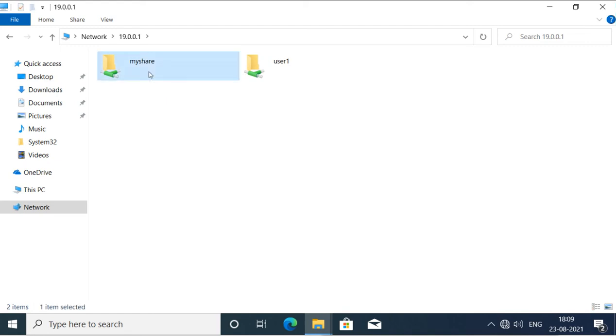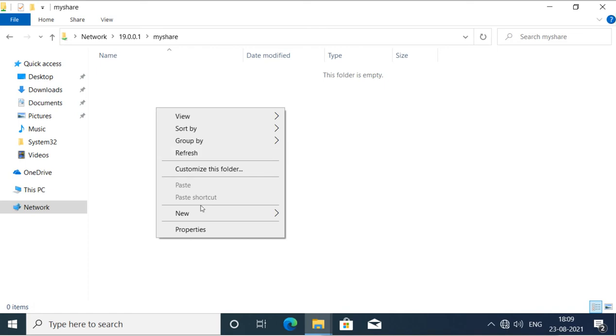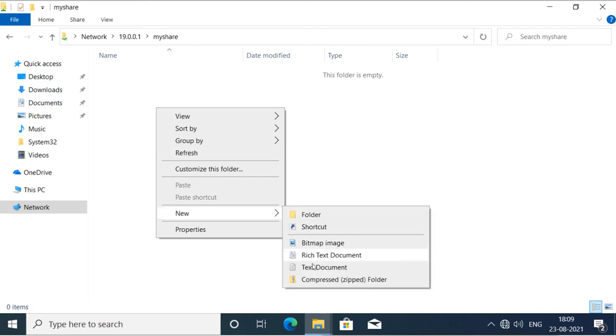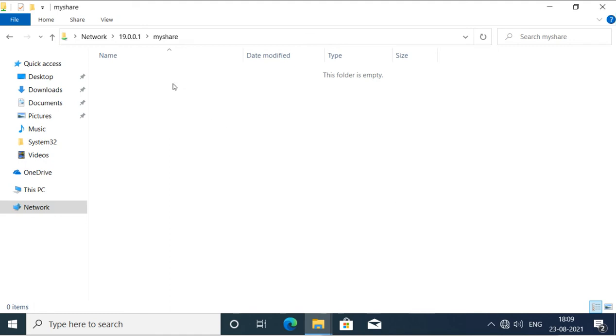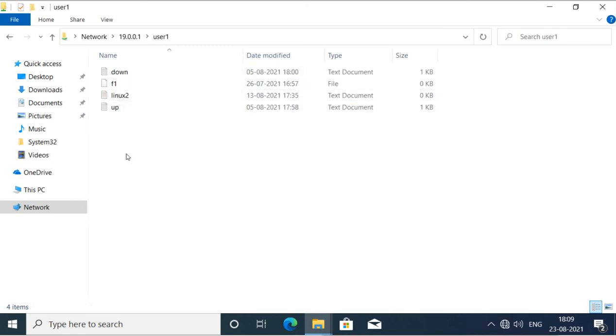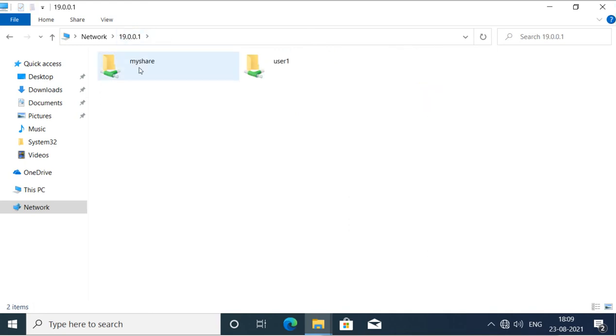So when you go to this directory and try to create any file, it is not allowing you to create, even though we have given the writable permission to everyone. Now why is it not able to create? Because on this particular directory the local permissions are not allowing any user to create.